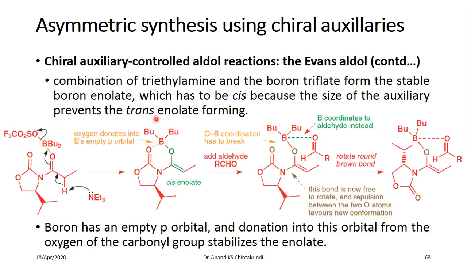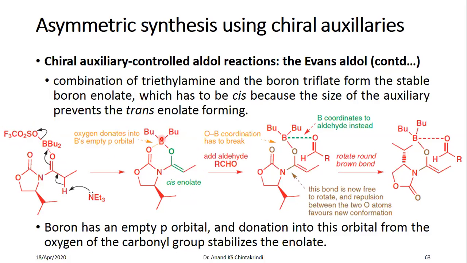In this case, it has to form the cis enolate, because again the trans version will be sterically hindered. So it is formed cis here, and this oxygen, how this complex is forming is this oxygen donates into the empty p orbital of boron.